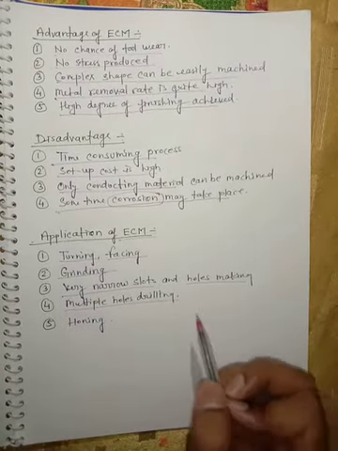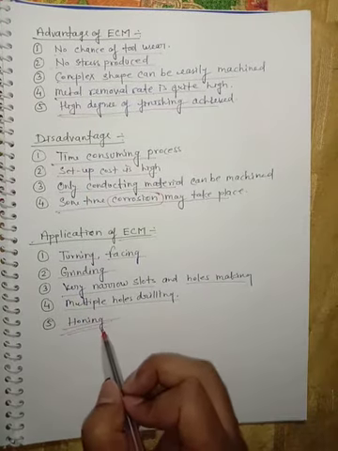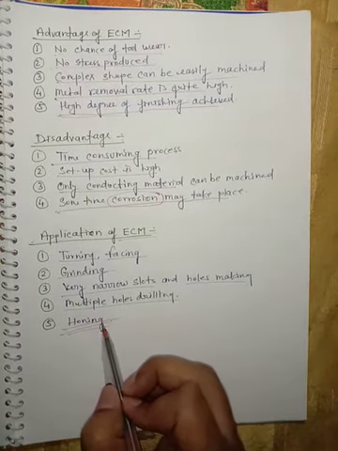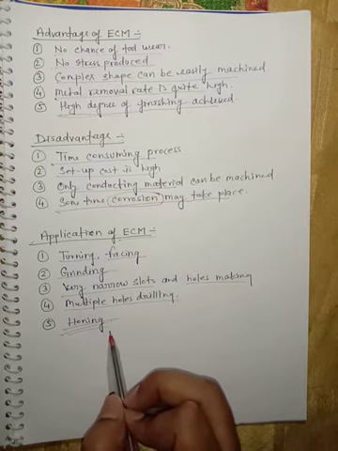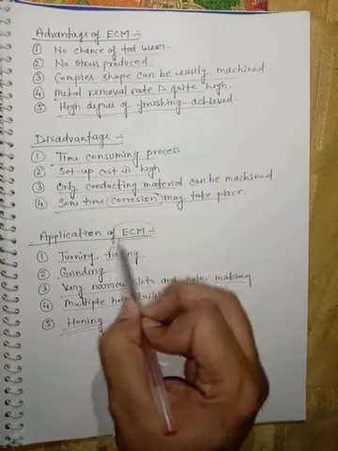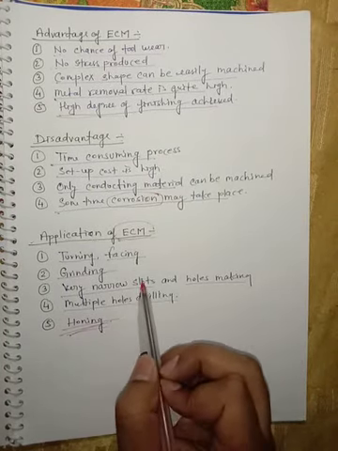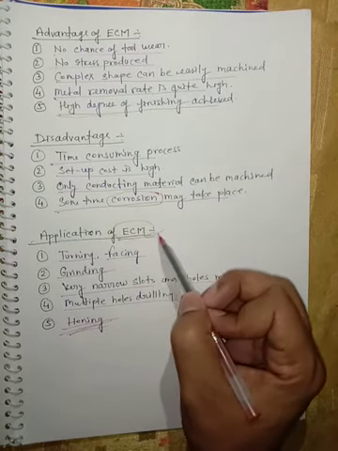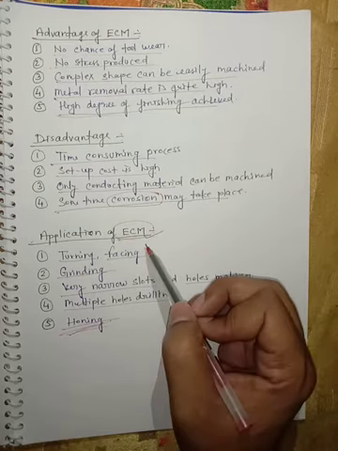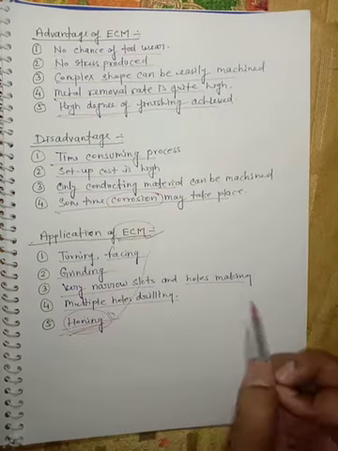As I have already mentioned, a high degree of finishing is achieved. After conventional processes, we have to do the honing process to achieve this super finishing, but in the ECM process the honing is already achieved in the machined component. We do it in a single step, and there is no need for a separate super finishing operation. So a honing type of finish is achieved by the ECM process.